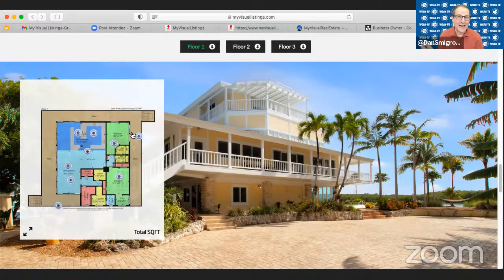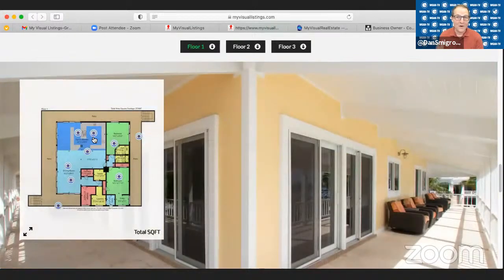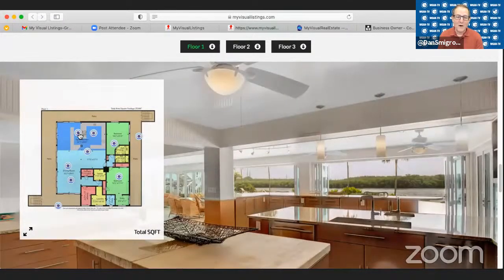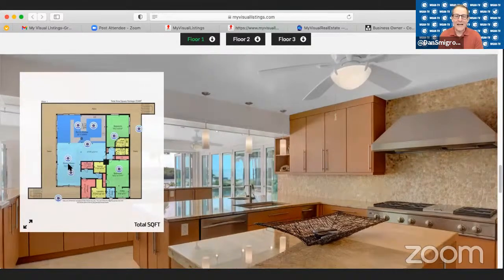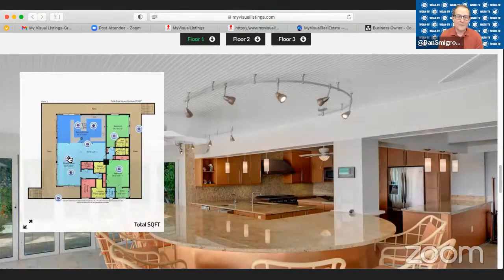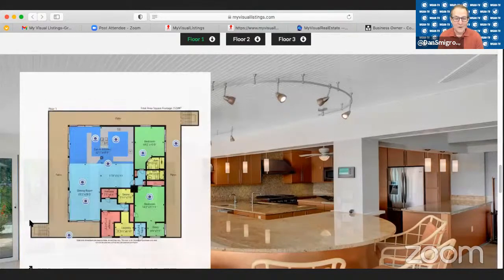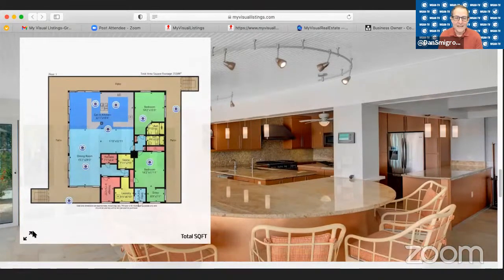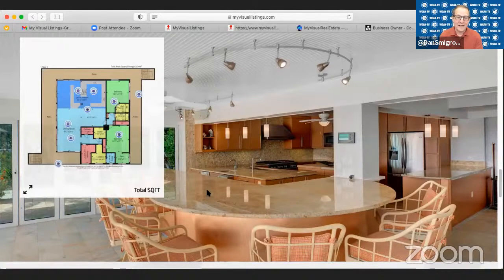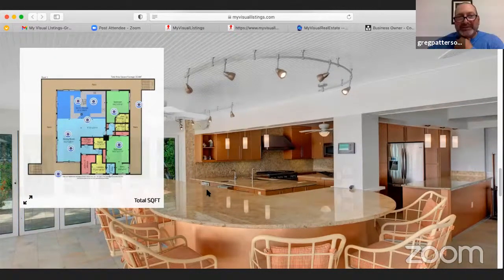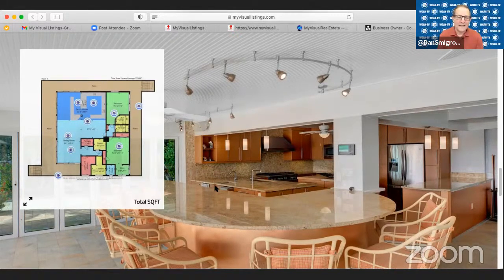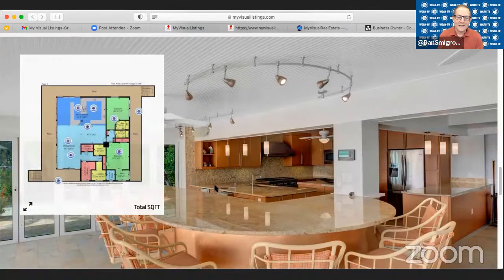So if your agent hasn't even looked at email overnight, when they wake up in the morning, they're actually going to see a single property website with an interactive map and buttons for downloading the floor plans as well. So it's crazy. It's fast, and I love the color floor plans. They're awesome too, personally, but some people like black and white. Content delivery.